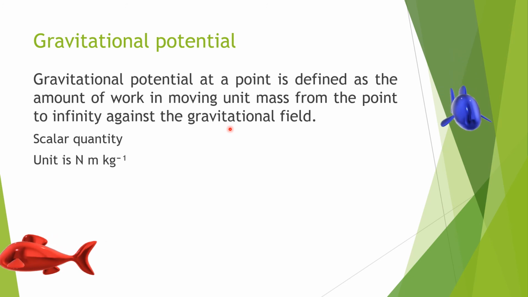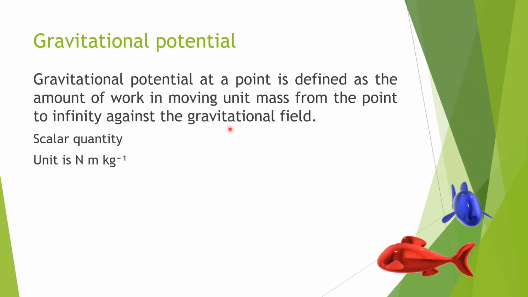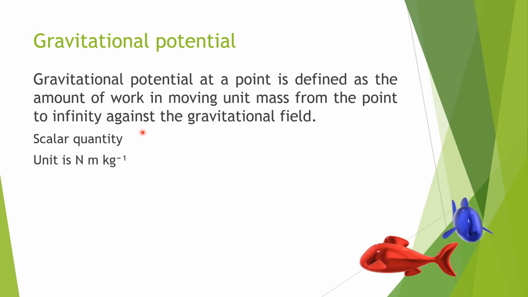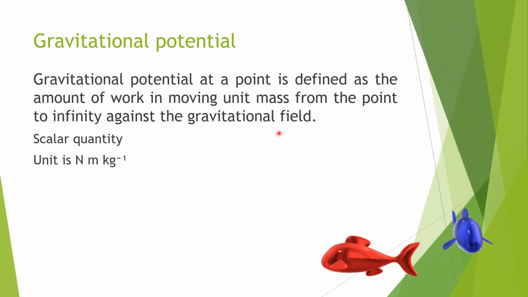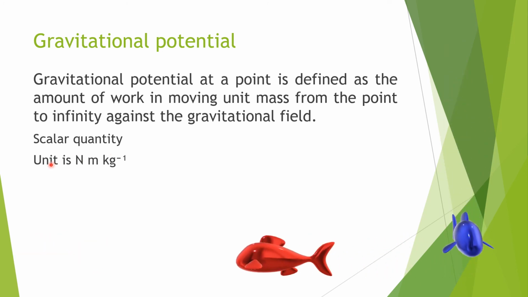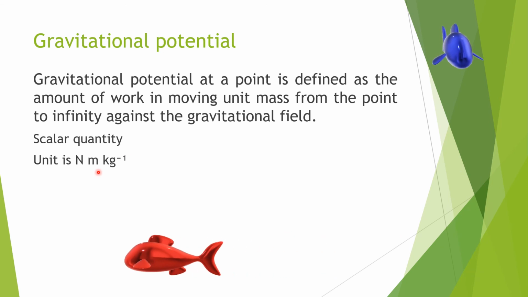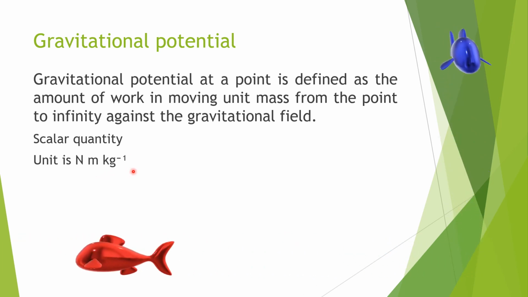There we saw from one point to another point against the gravitational force of attraction, but here we are seeing unit mass from the point to infinity against the gravitational field. So this is a scalar quantity and the unit for gravitational potential is Newton meter per kg.